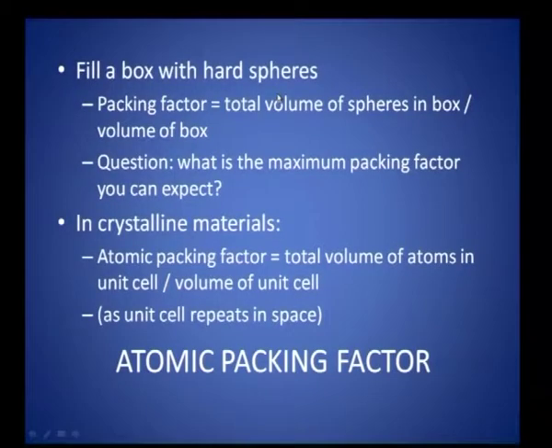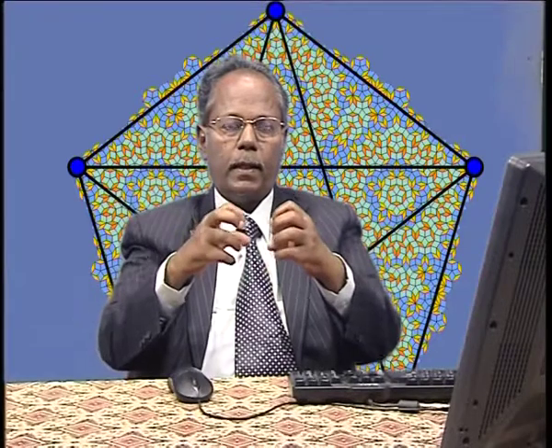The extent of filling, the space filling, is called the packing density. You fill a box with hard spheres, you take a box or a cubic structure, fill the box with hard spheres. You assume the atom to be like a sphere, and then make the atoms touch each other.